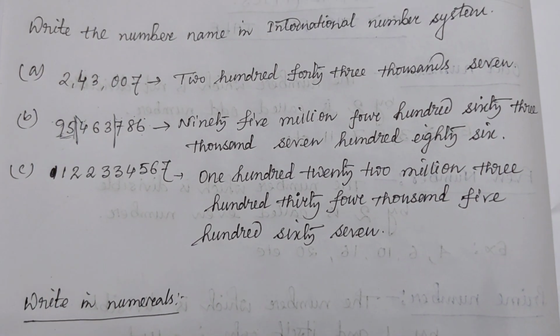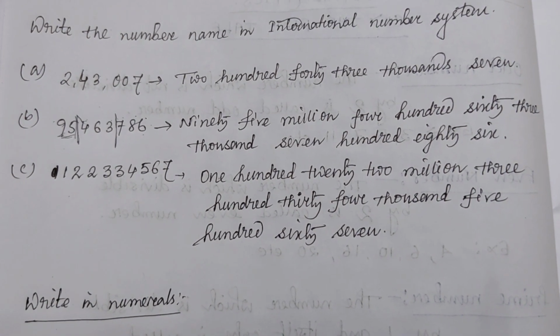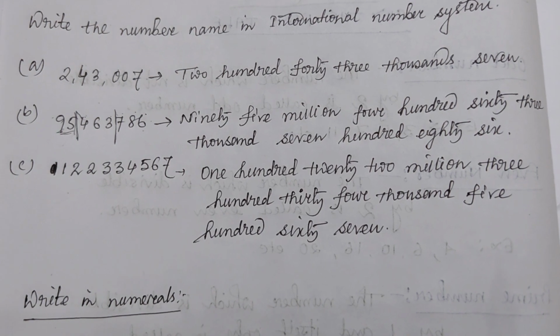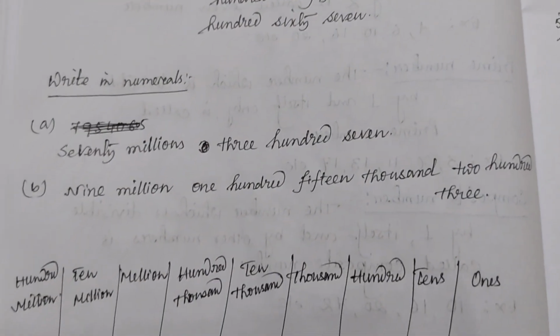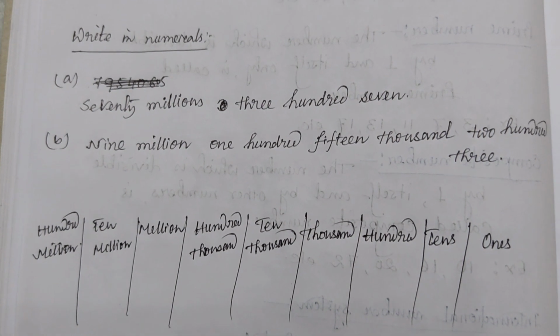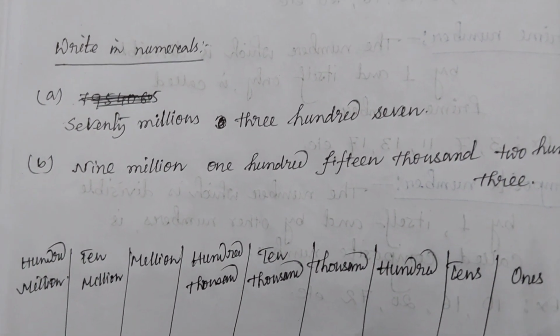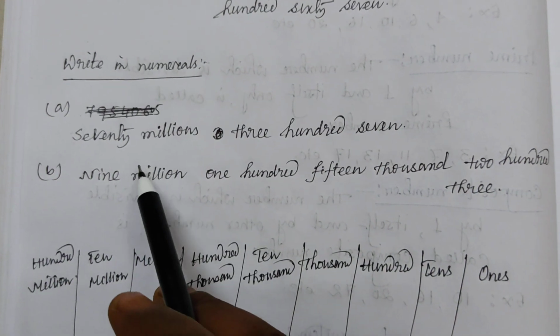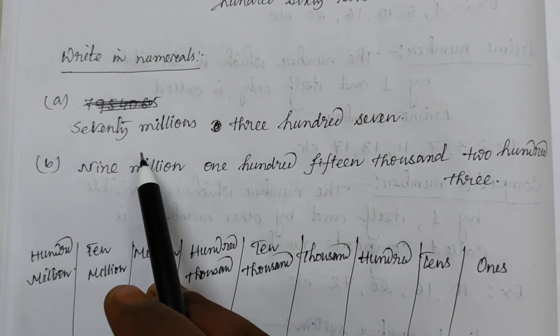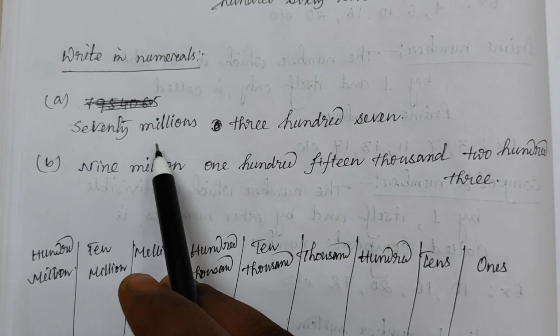So according to the international number system, you have to write the number names in this way. Next, the opposite. Write in numeral. Here, the number name is given. You have to write in the numeral form.